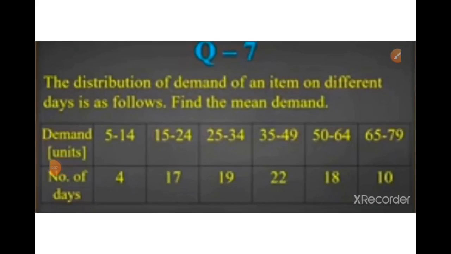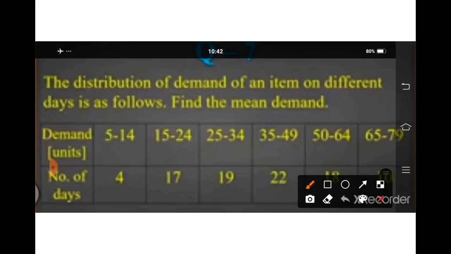Sum number 7. The distribution of demand of an item on different days is as follows. Find the mean demand. Here, demand is in units. The given frequency distribution is an inclusive continuous frequency distribution with unequal class lengths.